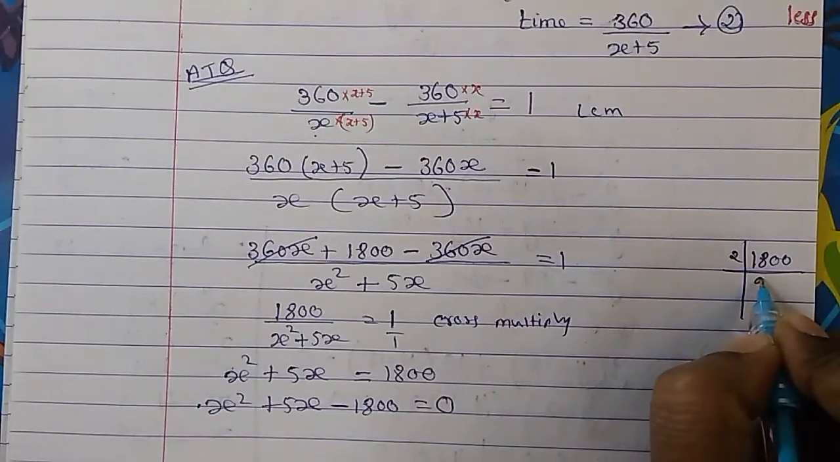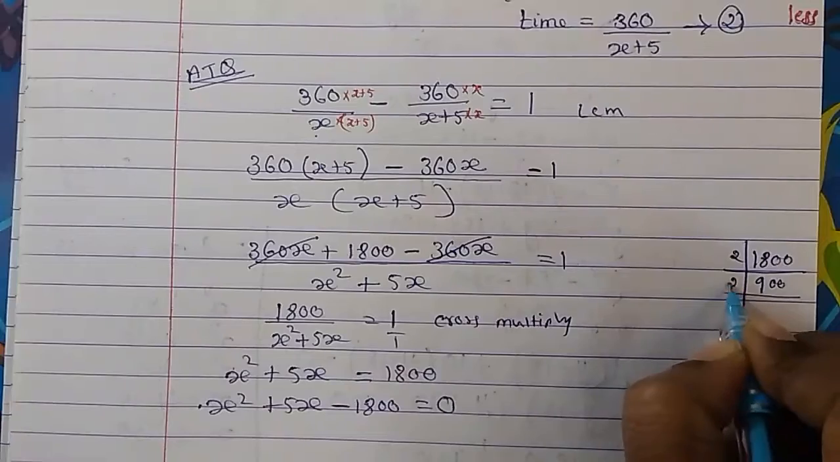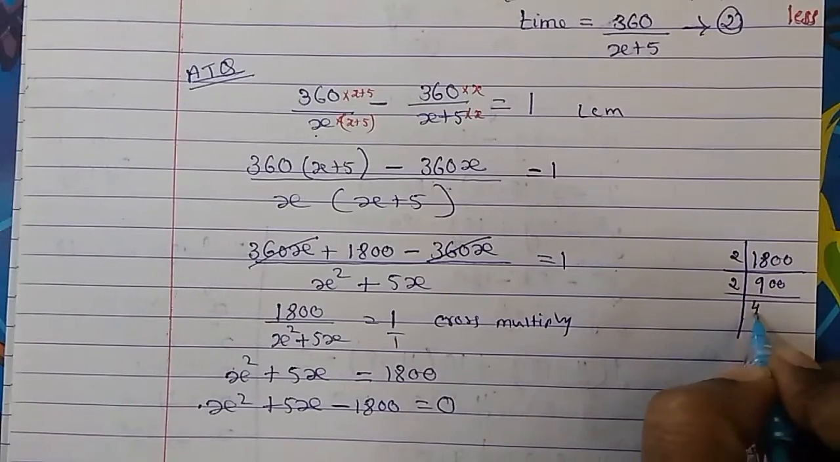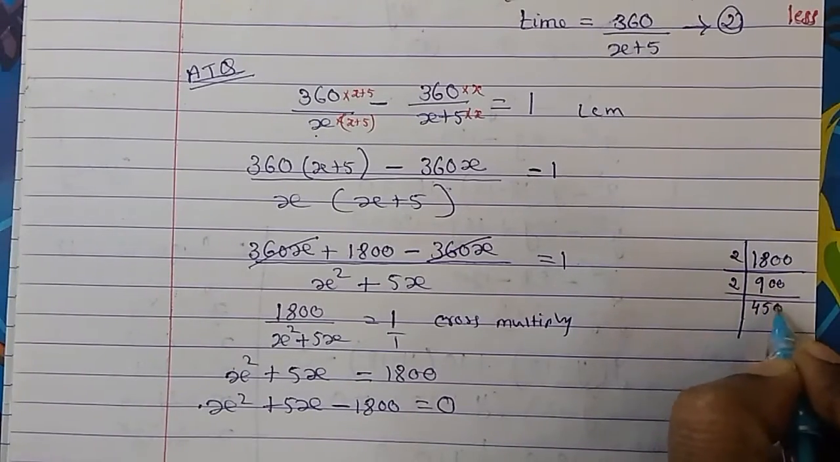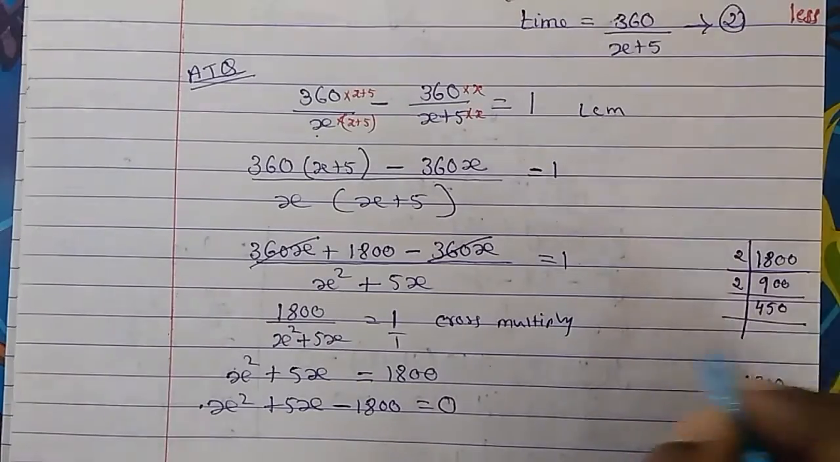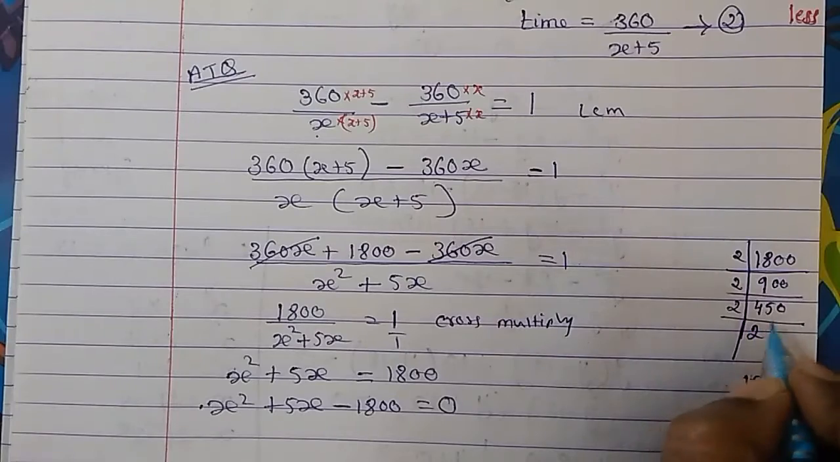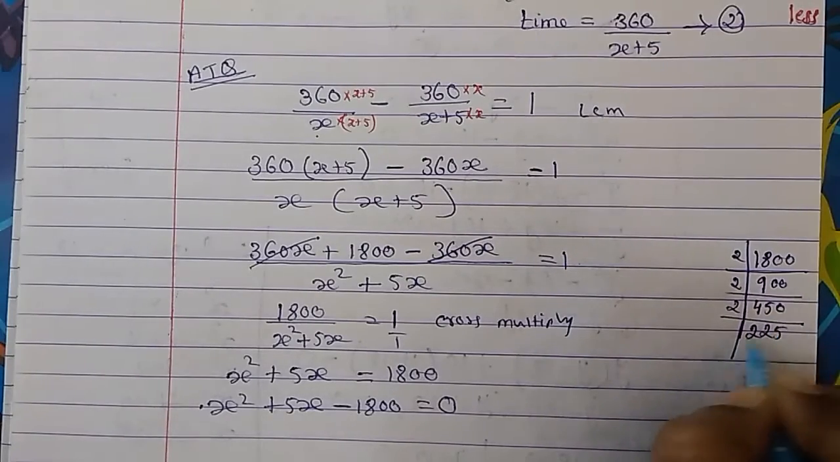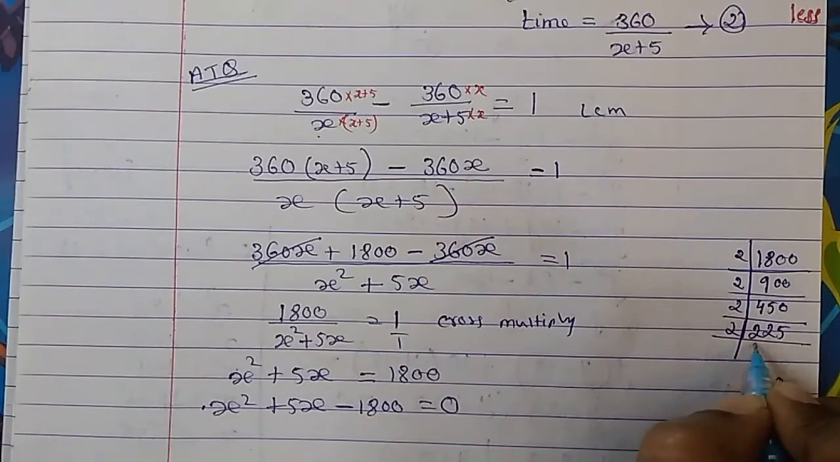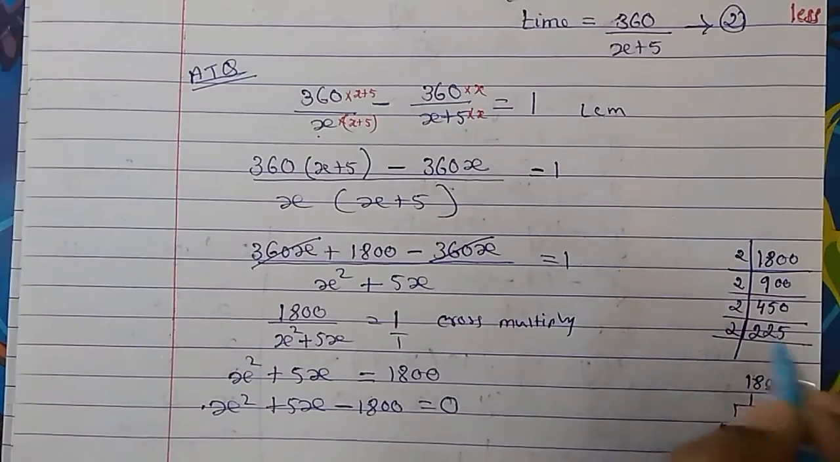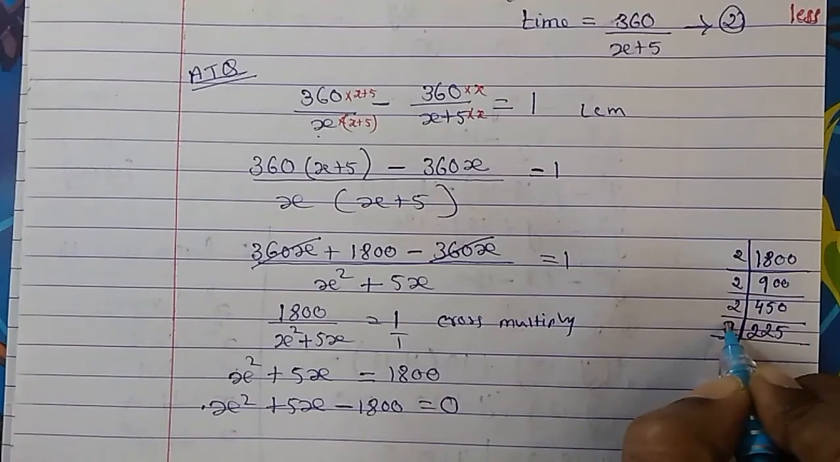2, then 0, 2 2s are 4, 2 2s are 4, 5. It will not come because there is an odd number here. Let's try with the 3.